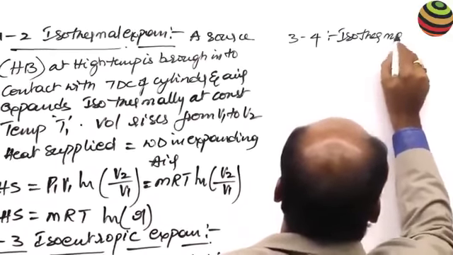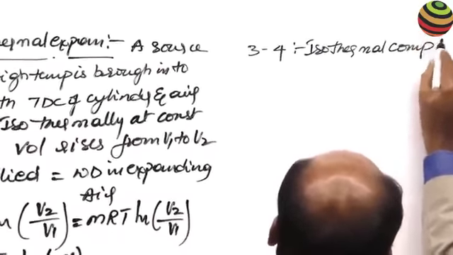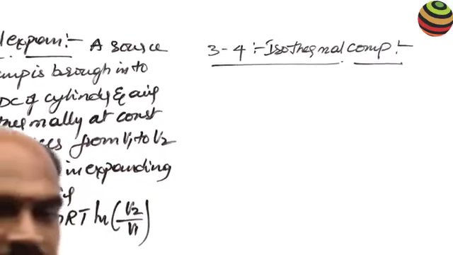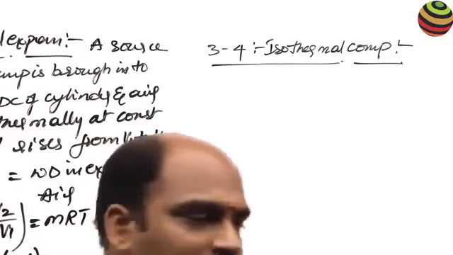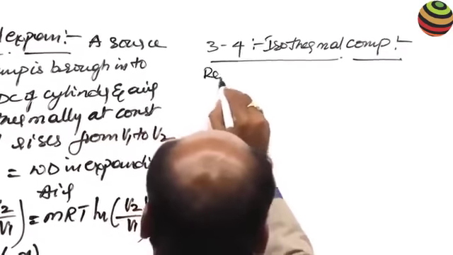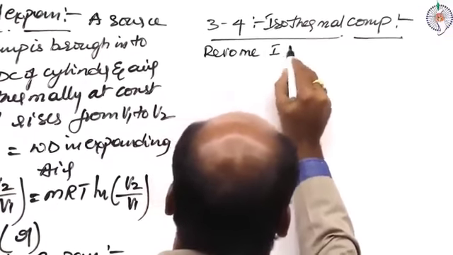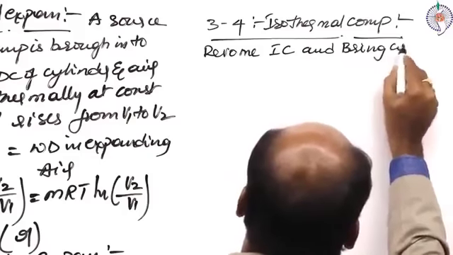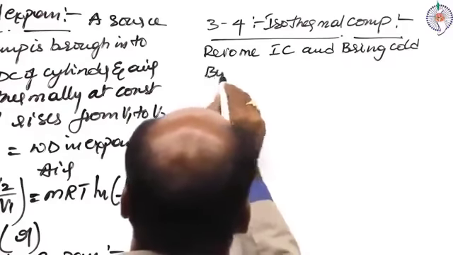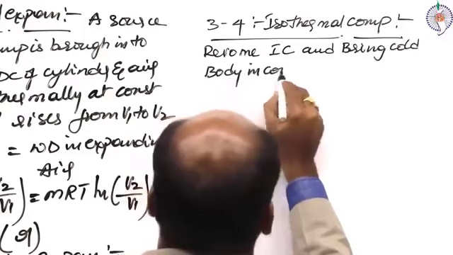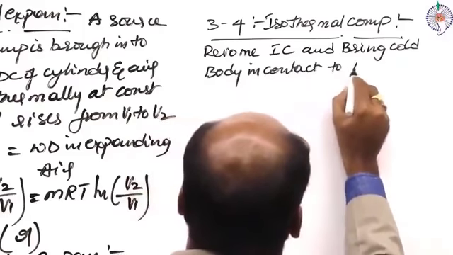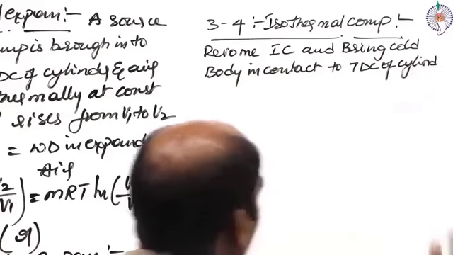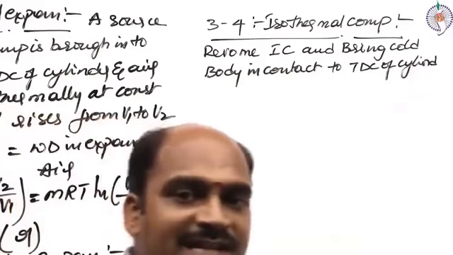Isothermal compression. Remove the insulating cap and bring the cold body in contact to the TDC of the cylinder.